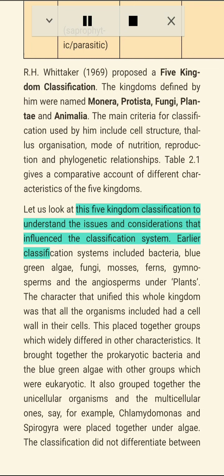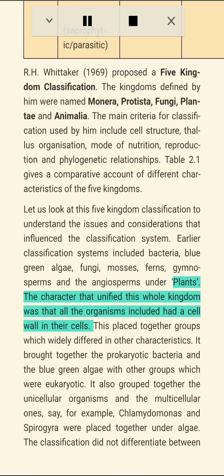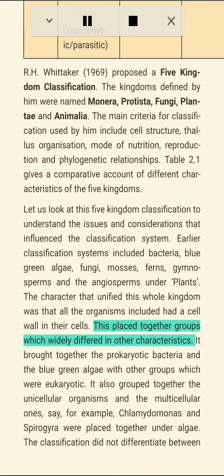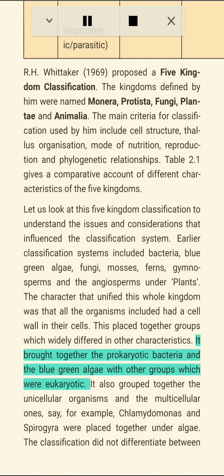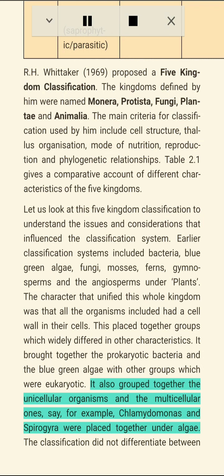Let us look at this 5-kingdom classification to understand the issues and considerations that influence the classification system. Earlier classification systems included bacteria, blue-green algae, fungi, mosses, ferns, gymnosperms and the angiosperms. Under plants, the character that unified this whole kingdom was that all the organisms included had a cell wall in their cells. This placed together groups which widely differed in other characteristics. It brought together the prokaryotic bacteria and the blue-green algae with other groups which were eukaryotic.